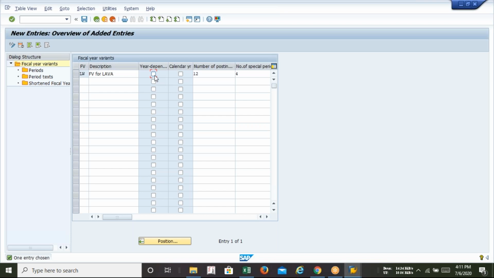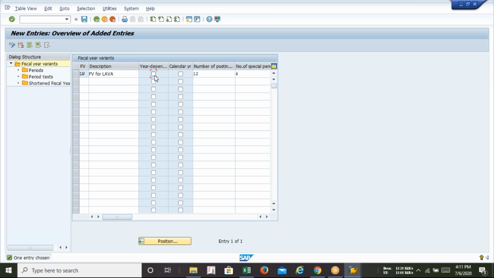And in India, if we select March as the ending, April is the starting. If for 1 month or 2 months we don't have any transaction, you don't have a transaction in the month of April, or you don't have a transaction in the month of May, you can skip it.